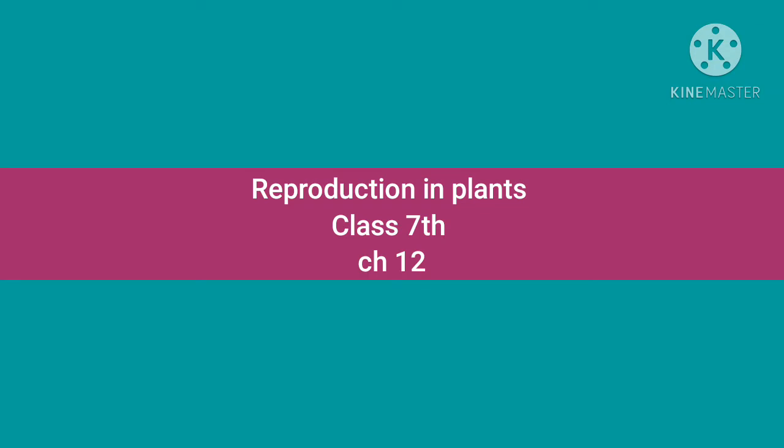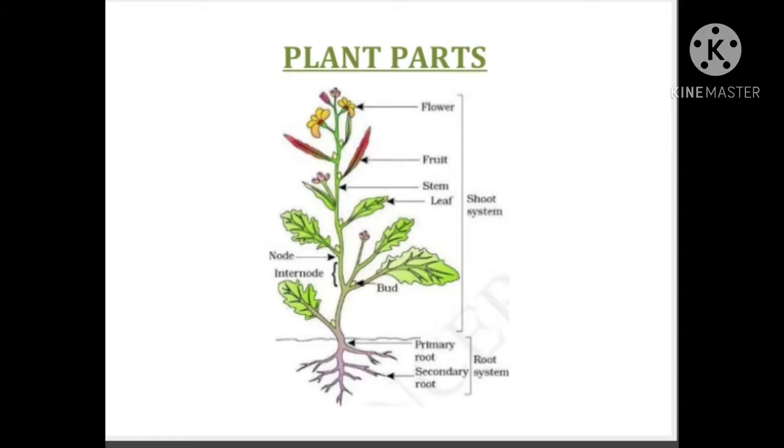Reproduction in Plants, Chapter 12, Class 7th. Children, in the pic you are seeing a flowering plant. A plant body consists of root system and a shoot system.